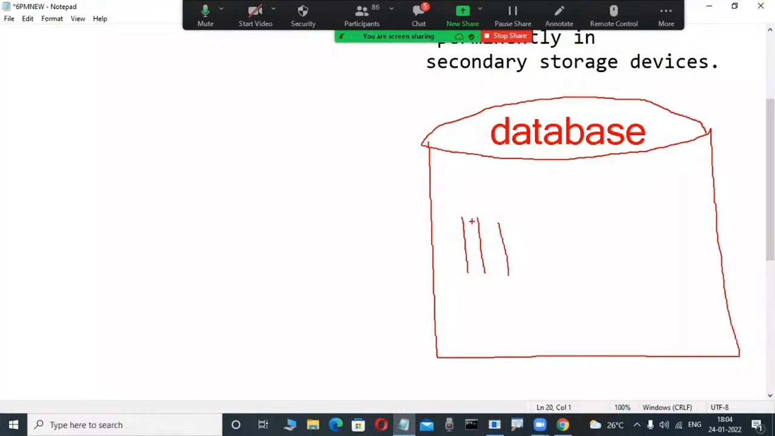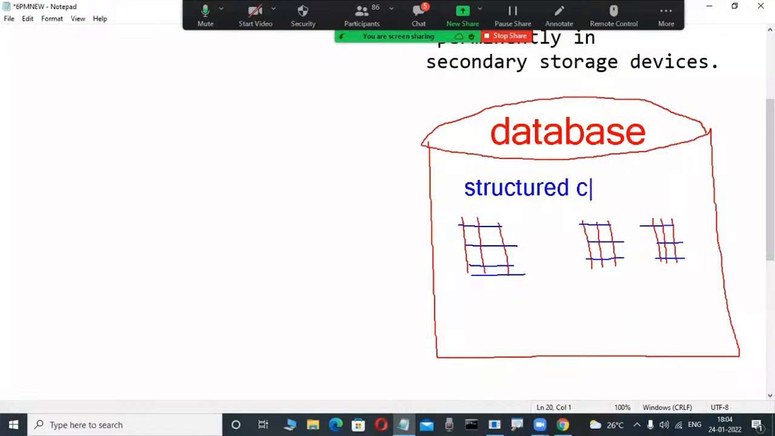Why? Because the relational data model is a concept behind these databases. Today, I will tell you about it. Based on that only, these products are implemented, and they are called relational databases. Here, a structured collection of data is there. This is what I told in the previous class. Always these databases store a structured collection of data, in an organized fashion.